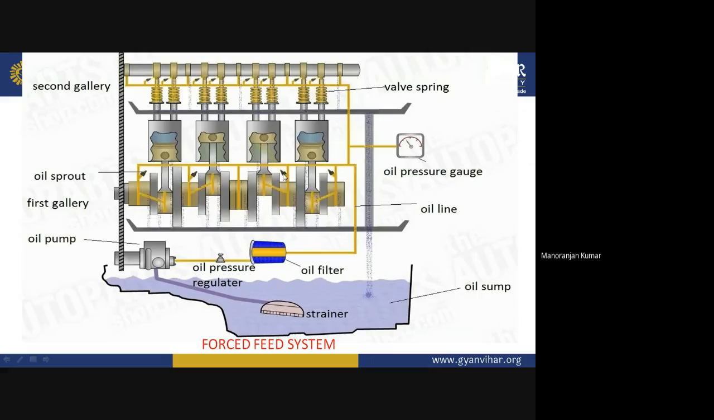Okay, now in the second gallery, you have seen different valves are there, springs are there. These components are lubricated by the sprout present in the upper gallery. Okay, so this is the main function of the lubrication system by the force feed system.